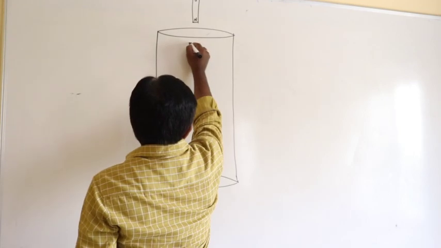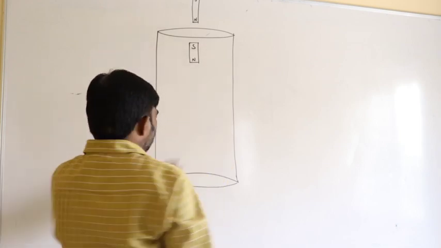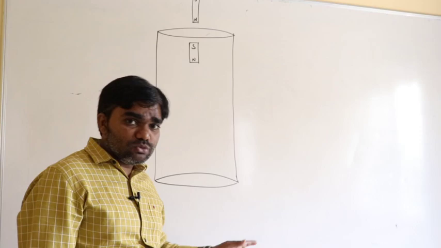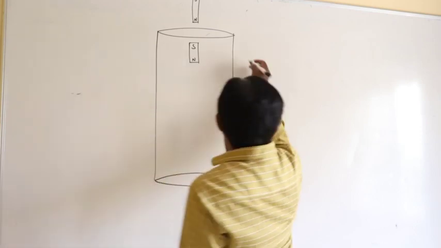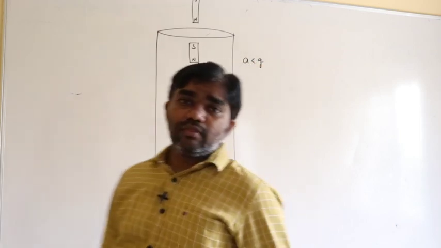While the magnet is moving downwards, it is a closed conductor, so definitely current must be induced. EMF is induced, and in the same way current is also induced. Due to the induced current, the acceleration of the magnet must be less than g.